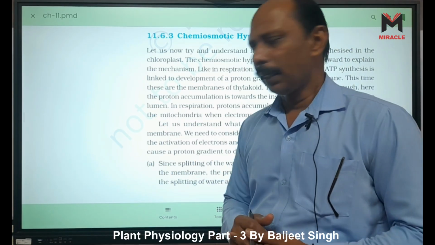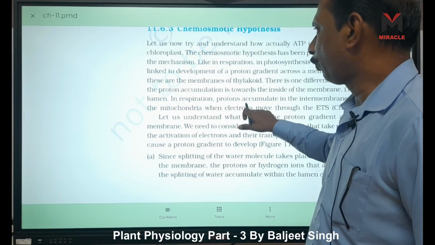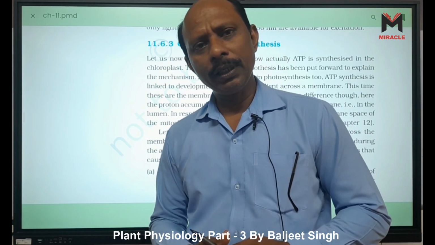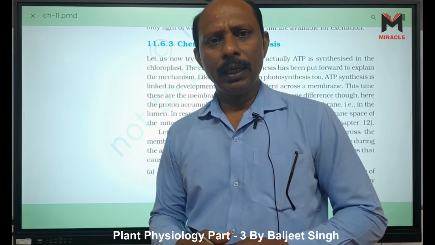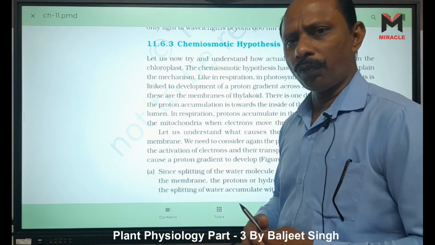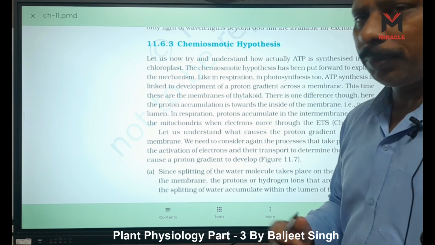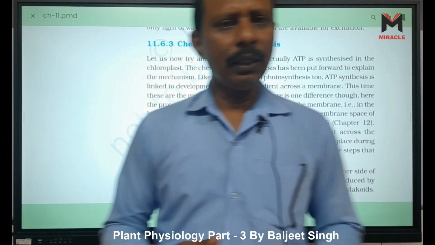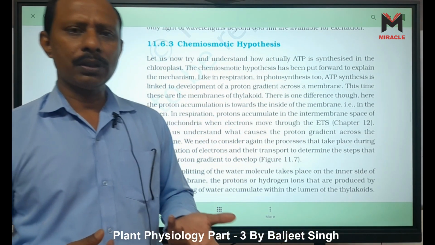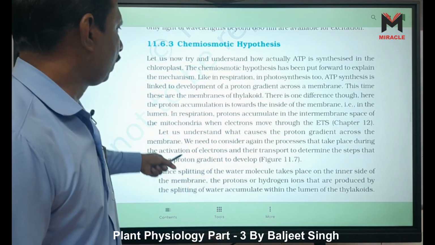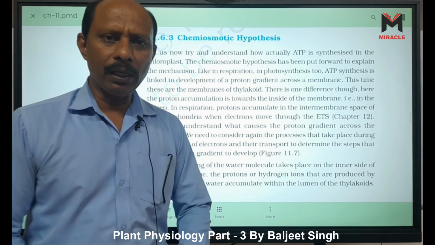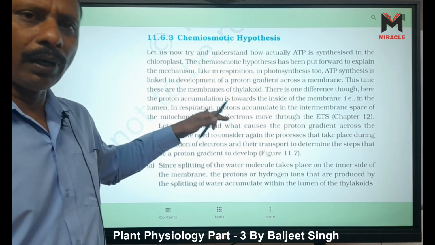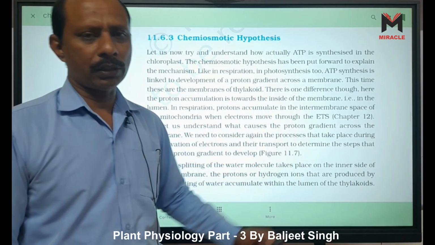Both are different, right? Because here photophosphorylation is there, and in mitochondria it is not photophosphorylation, it is chemophosphorylation. Phosphorylation means the formation of ATP. Photo means in the presence of light, and chemi means in the presence of chemicals, or sometimes we say oxy, in the presence of oxygen, right? Here we are going to read about photosynthesis, where the energy used is from light, so it is called photophosphorylation.